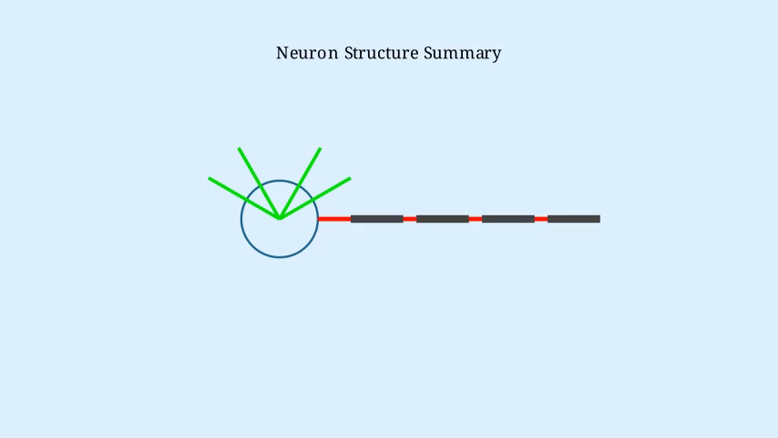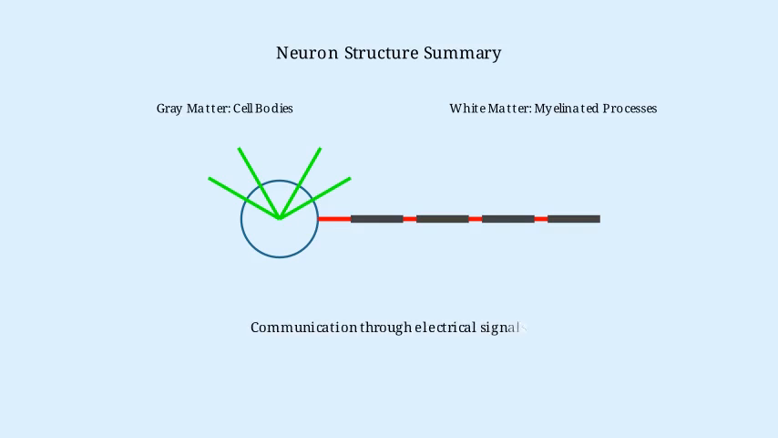In summary, neurons are complex cells with specialized structures that enable nervous system function. The cell body contains the nucleus and metabolic machinery. Axons carry signals away from the cell body and are often myelinated for rapid conduction. Dendrites receive incoming signals through their extensive branching. Together, these components form the basis of neural communication, with gray matter consisting mainly of cell bodies and white matter comprising the myelinated processes that connect different neural regions.